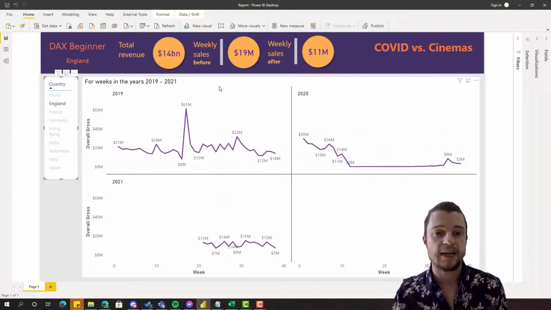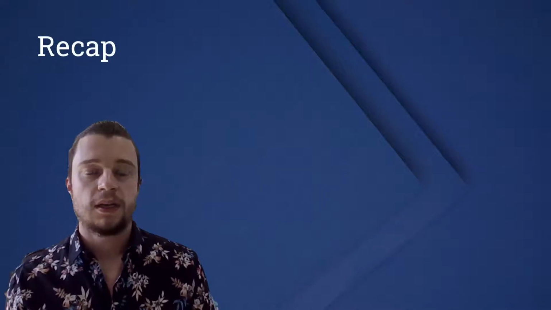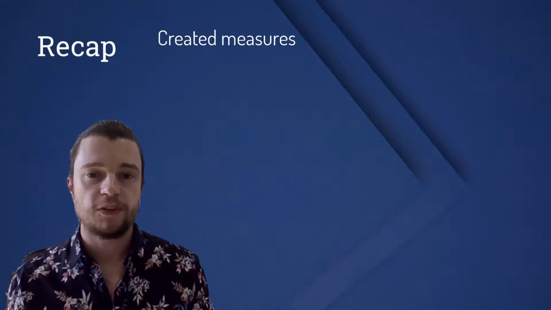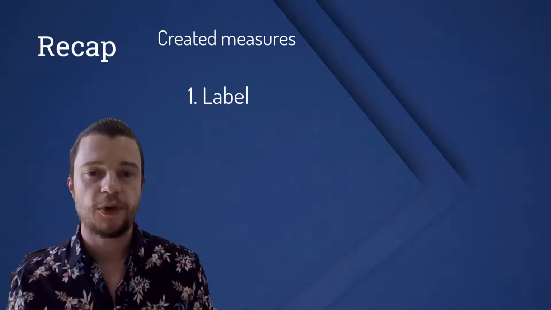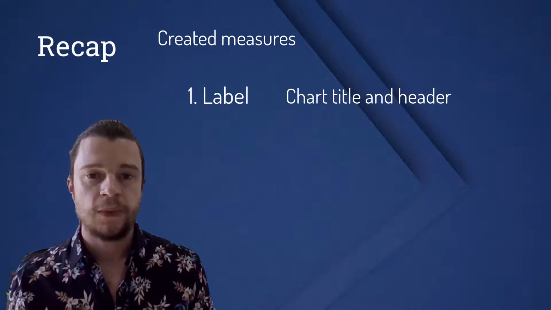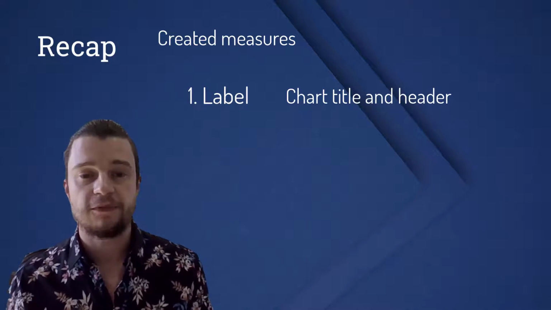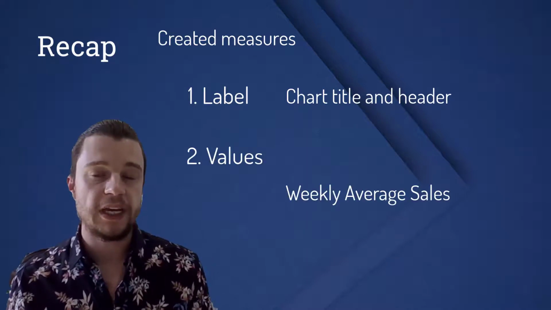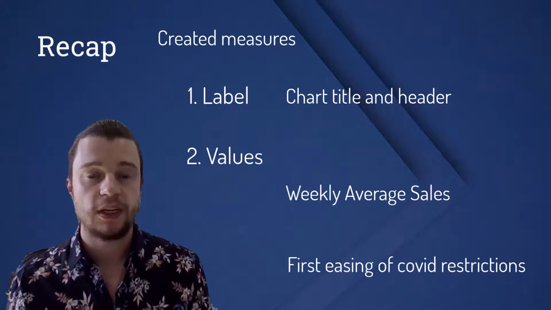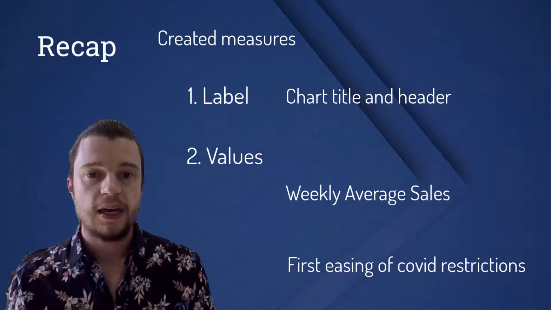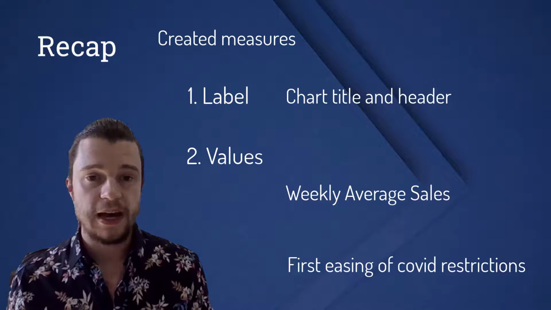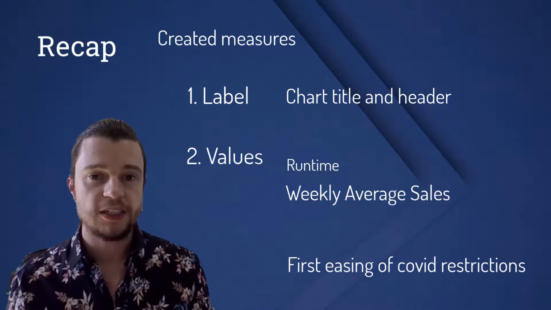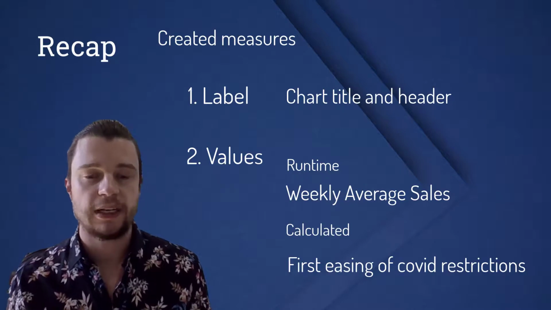But I think with that, let's do a recap and have a look at what we did. Okay, so recap time. What we did there was we created a couple of measures. One returned back labels, and that was appropriate for the chart and for the header. The other was returning back values, and that was appropriate for the weekly average sales and also the is it before the first easing. Now, consider those two for the values. We also had two different types there. So we had runtime measures and we had pre-calculated or calculated columns.